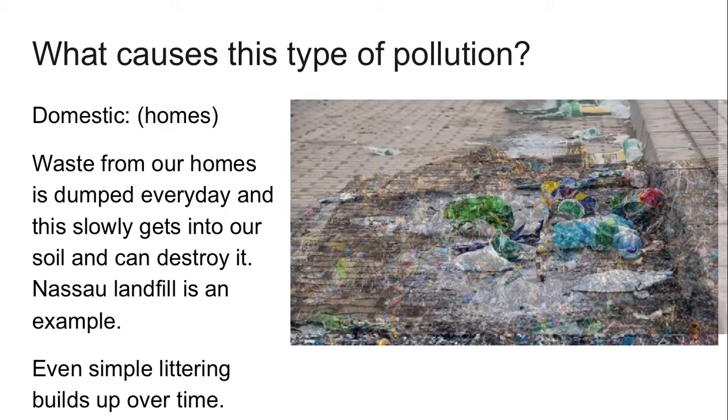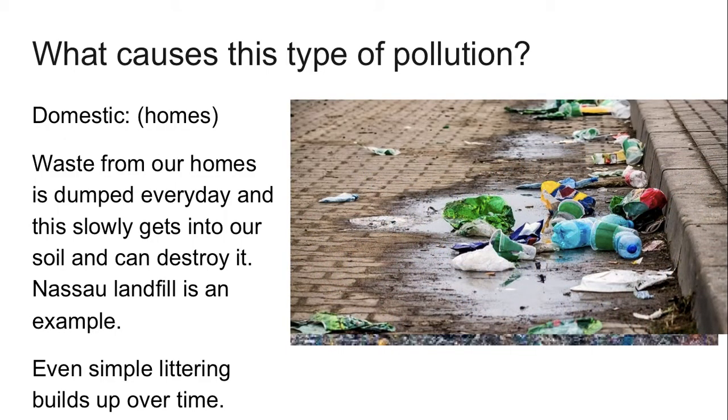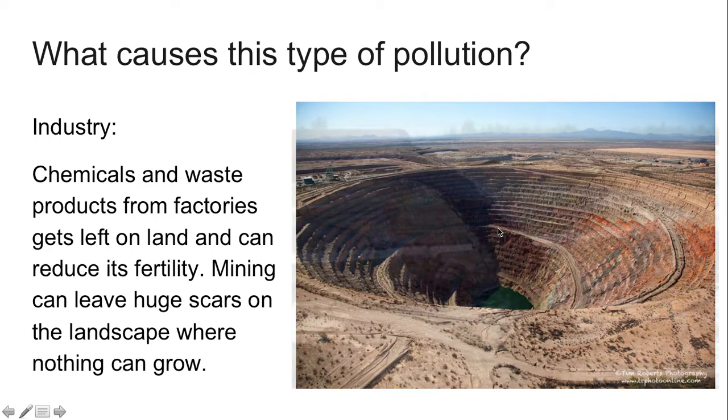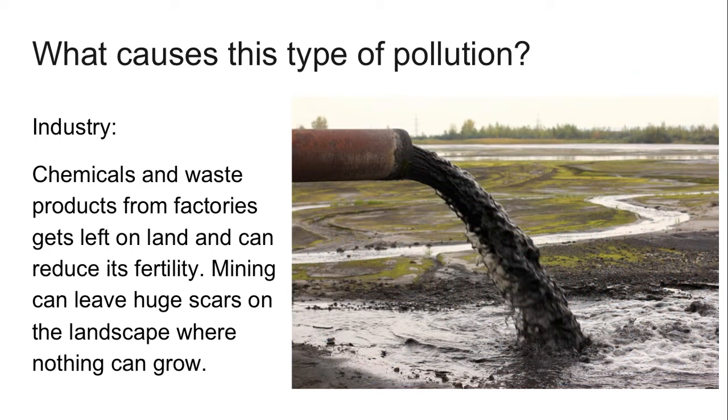Over time, waste from our homes adds up. Then there's industry, like mining, chemicals and waste products from factories. Mining leaves a large scar in the landscape, and nothing can grow in this area.